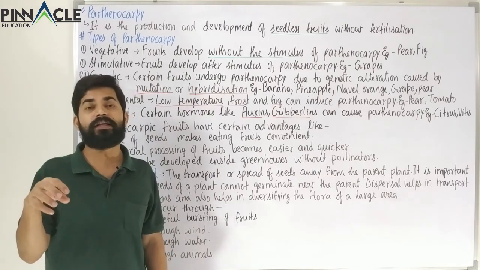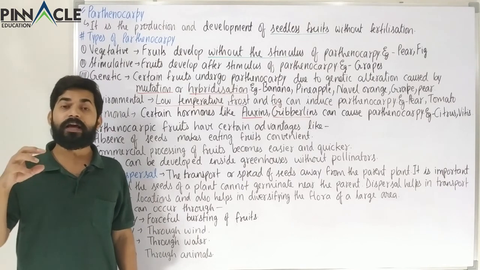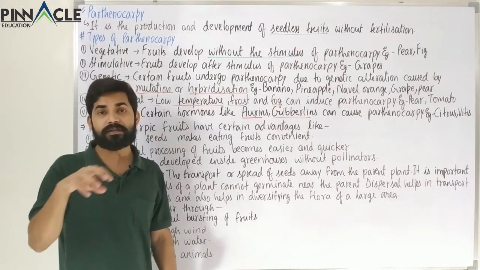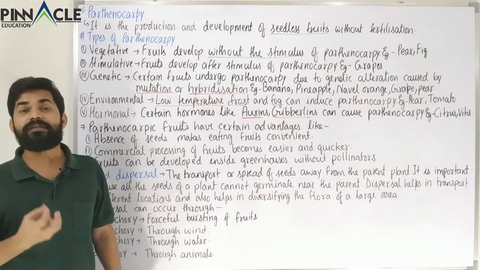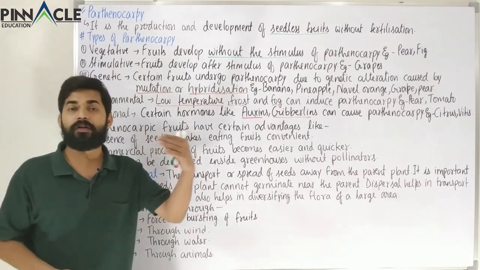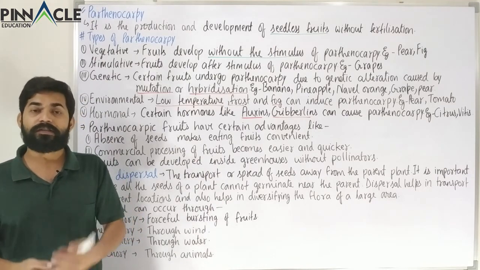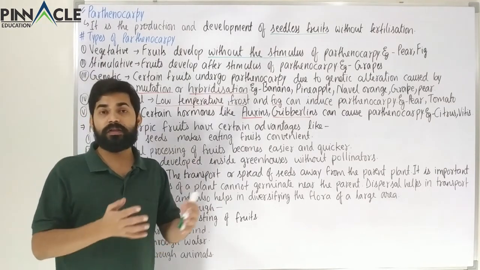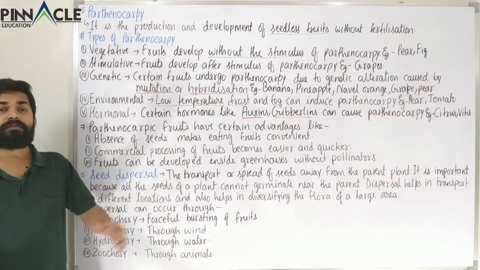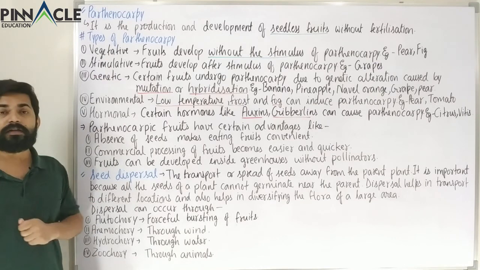So seed dispersal is very essential for maintaining the species diversity of an area. Because of seed dispersal, seeds of different species will come into an area, and any area will not have a single species but will have multiple species. Therefore the diversity of plants would be there, and different plants would be at different locations, and all the species will not be wiped out at a single time due to a certain calamity. So there are certain advantages associated with seed dispersal.